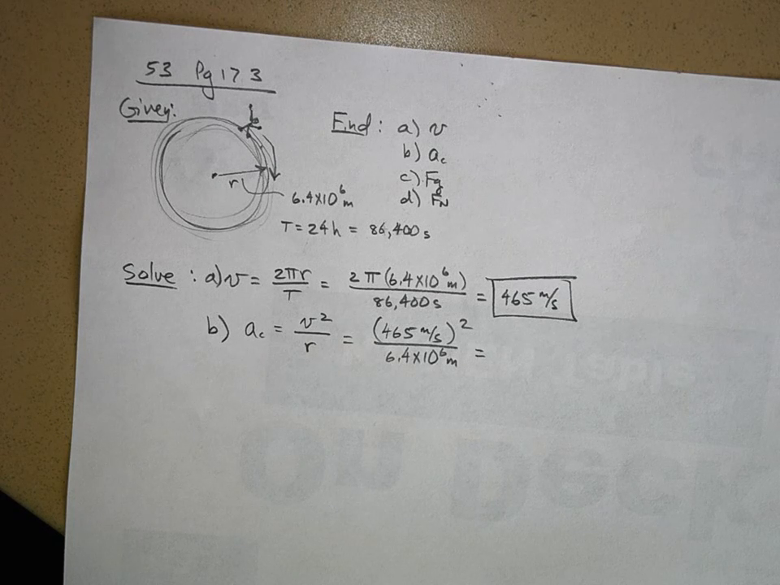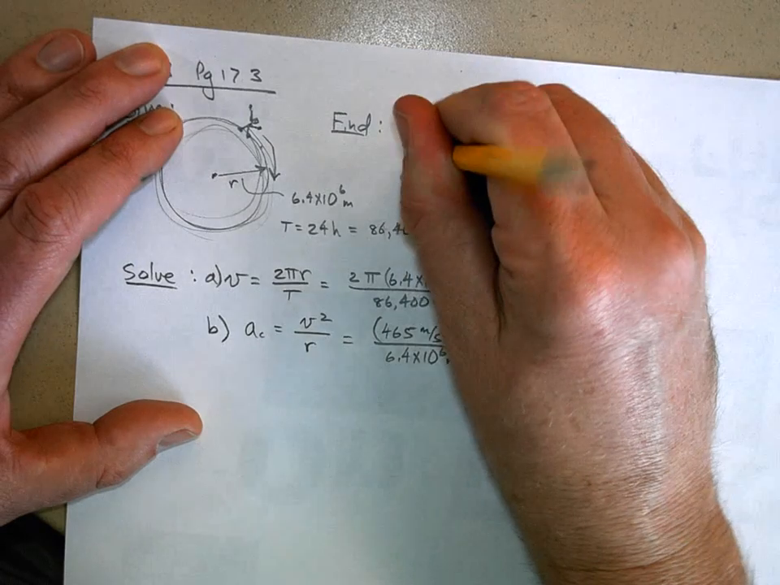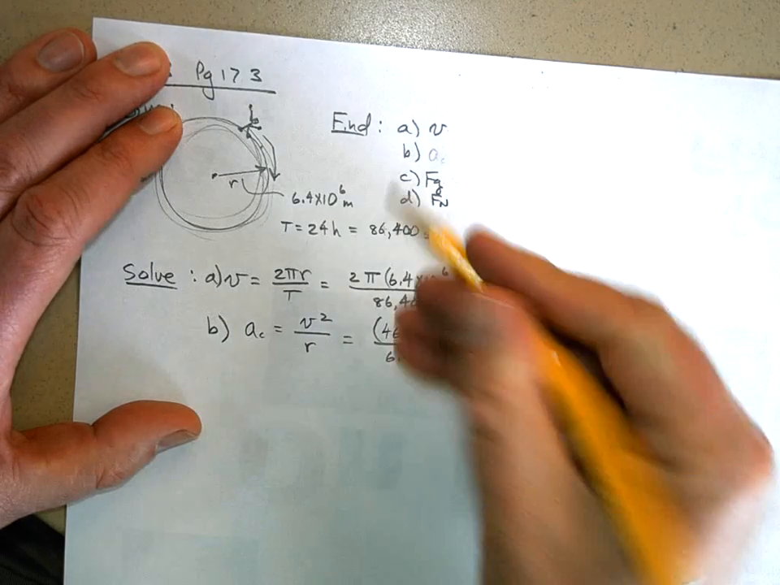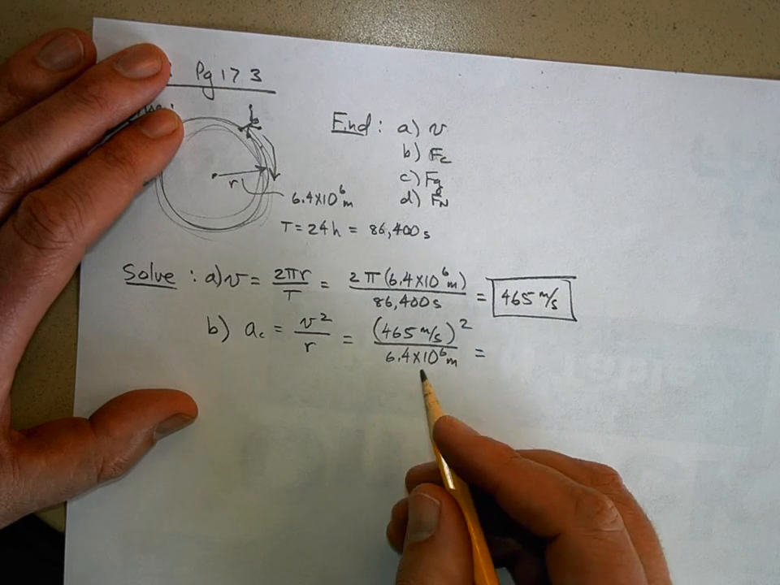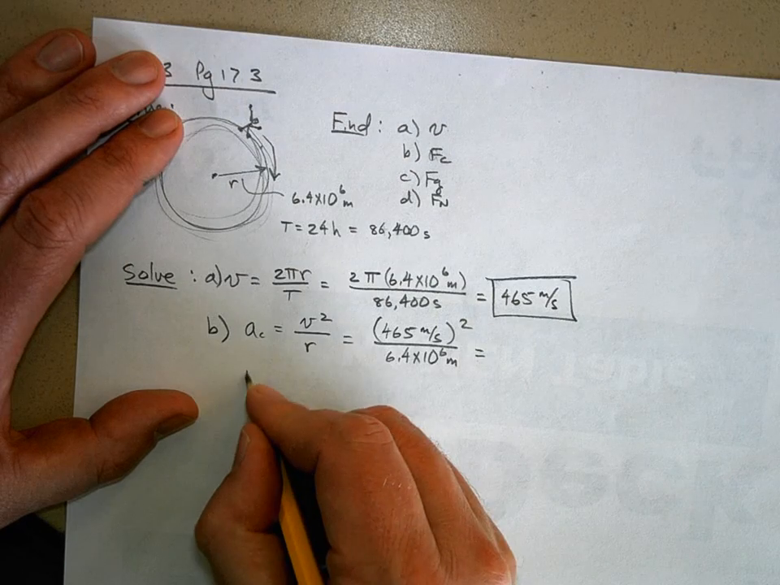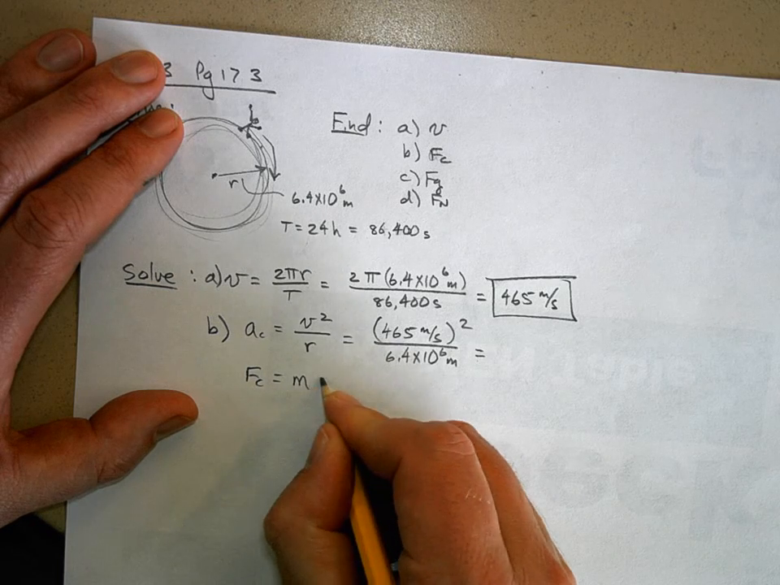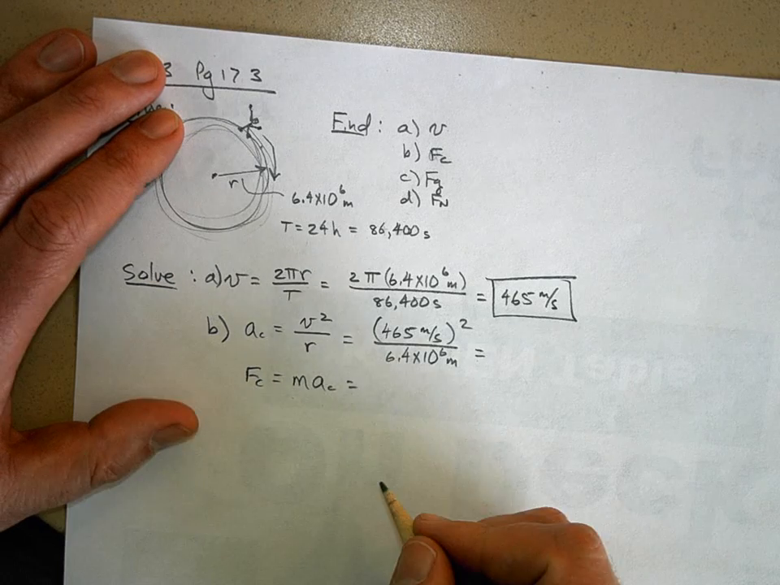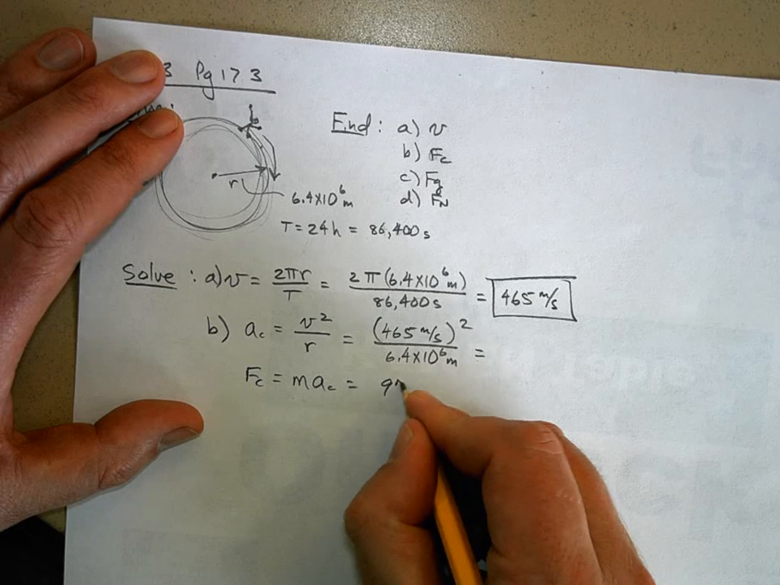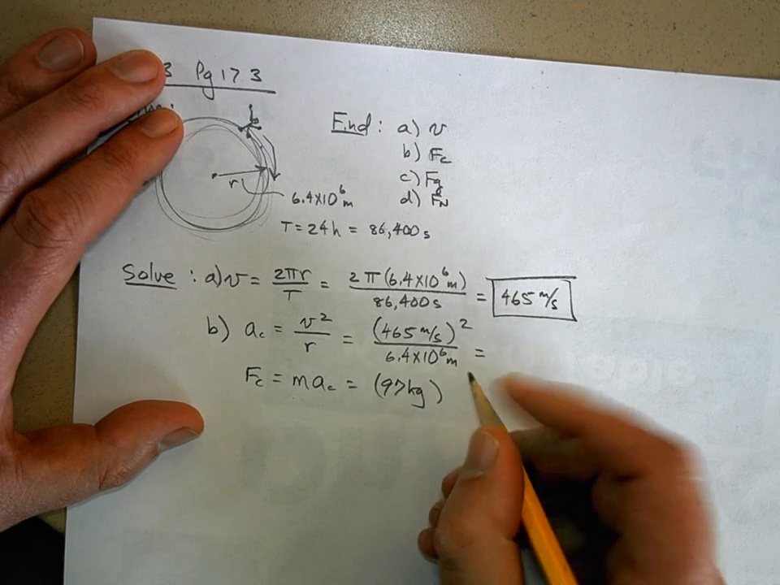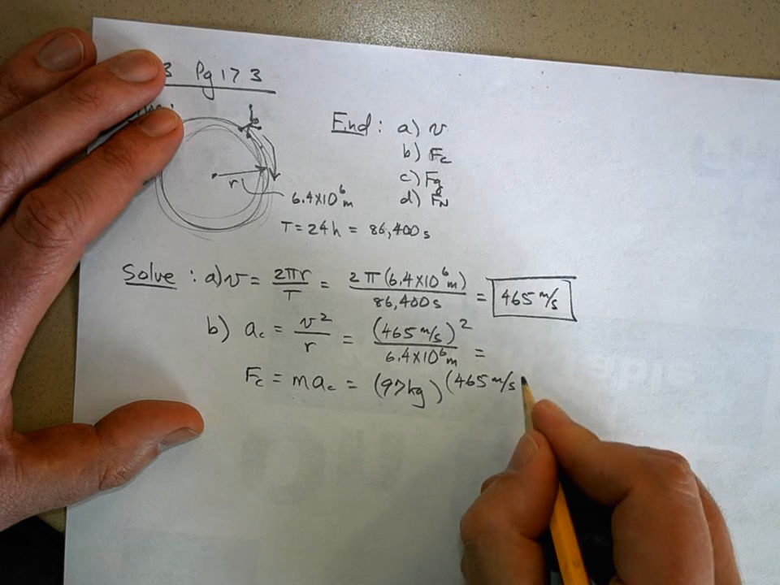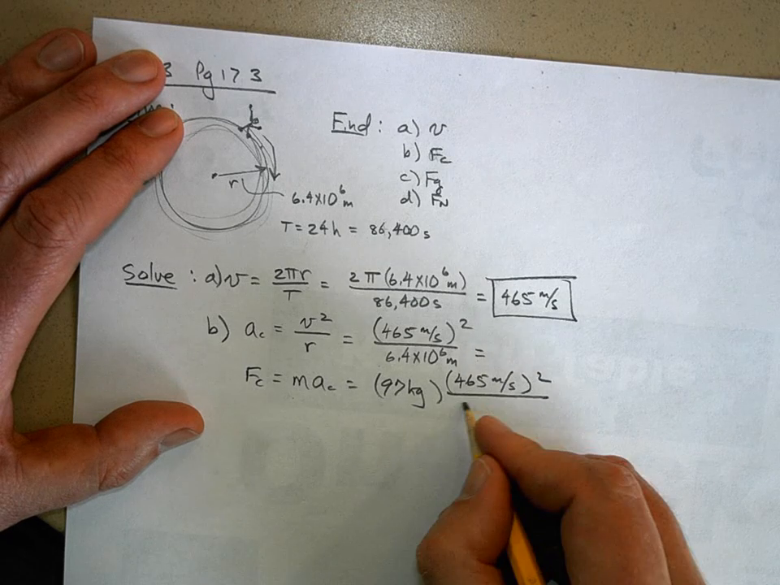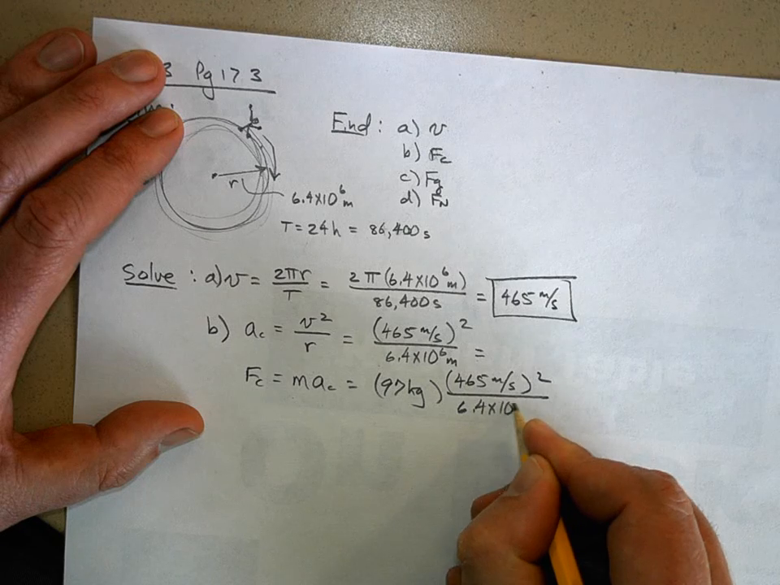It says the force needed to accelerate the person. So this should be the centripetal force. All I've got to do is take this is equal to m times a sub c, the mass times the acceleration. The mass is 97 kilograms. That's the mass of the person. And it's times 465 meters per second, quantity squared, over 6.4 times 10 to the 6 meters.